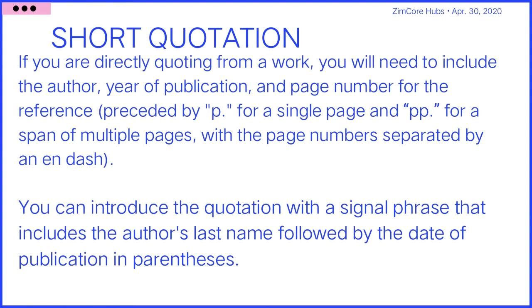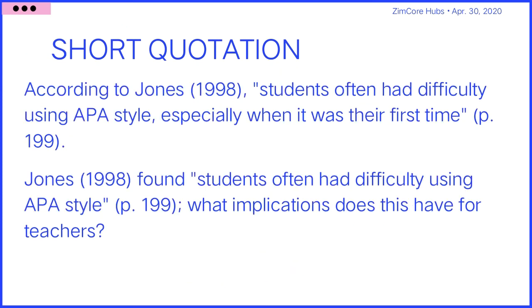You can introduce the quotation with a signal phrase that includes the author's last name followed by the date of publication in parentheses. For example, according to Jones (1998), students often had difficulty using APA style, especially when it was their first time (p. 199).